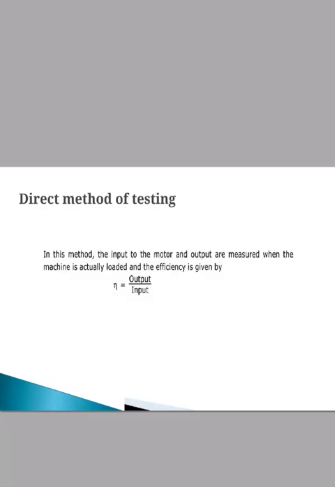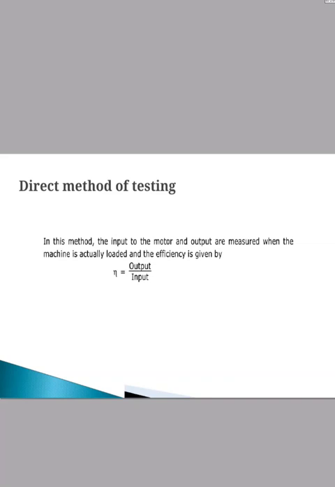The advantage of this test is that the machine is loaded to its full load, hence temperature rise at full load and commutation problems can actually be determined in this test. But there is a disadvantage: output power is measured by the mechanical system, which cannot be very accurate.